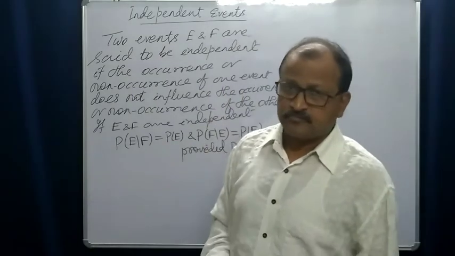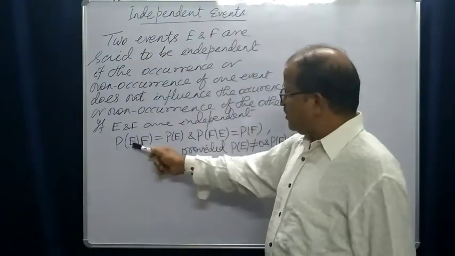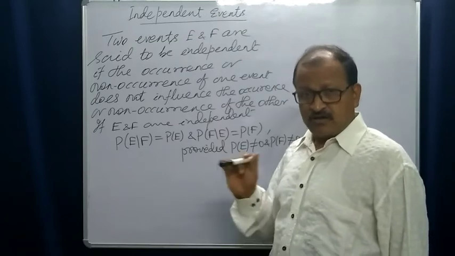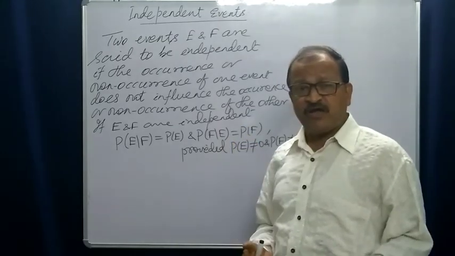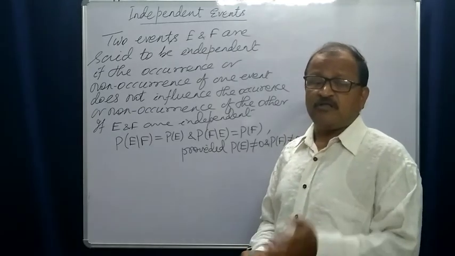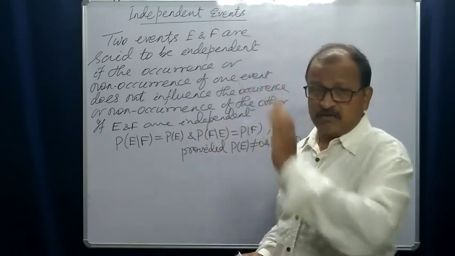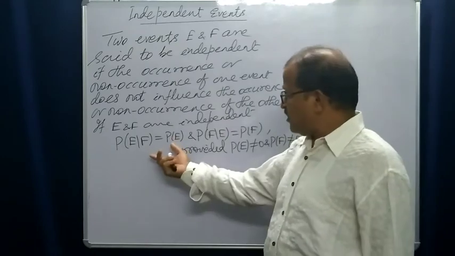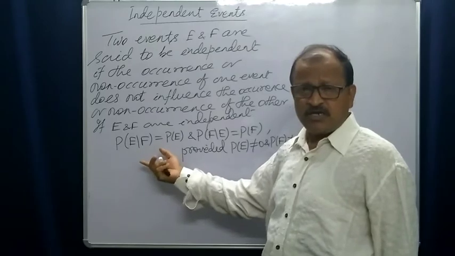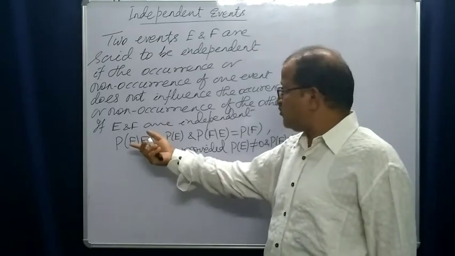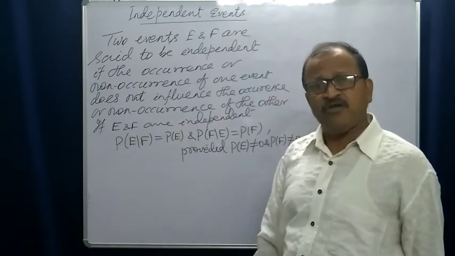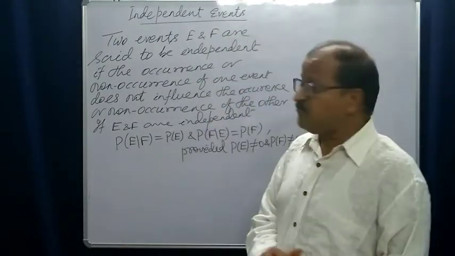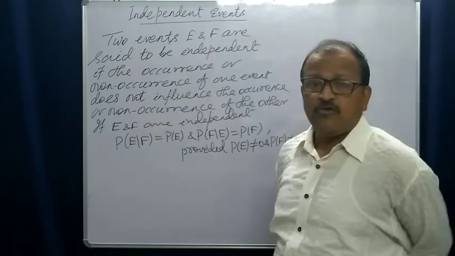Since they do not depend on each other, E does not depend upon the occurrence of F. Whatever it may be, F may occur or not occur, E does not depend upon F. So probability of E condition F must be equal to probability of E, and probability of F condition E must be equal to probability of F. This is the definition of two independent events.